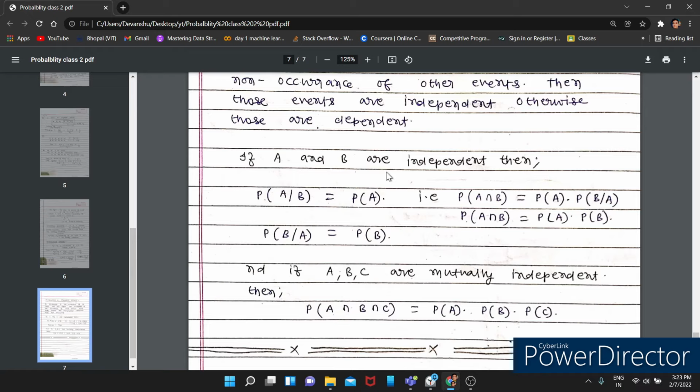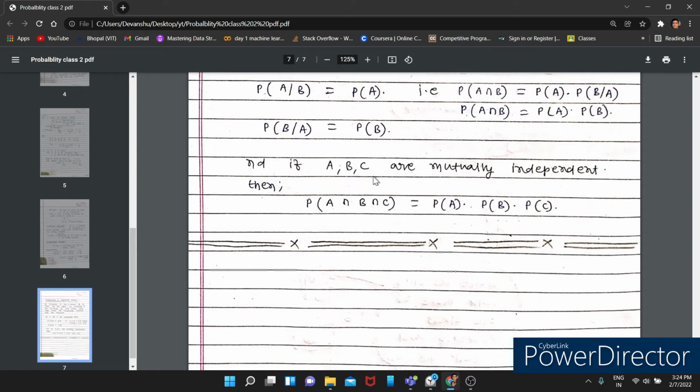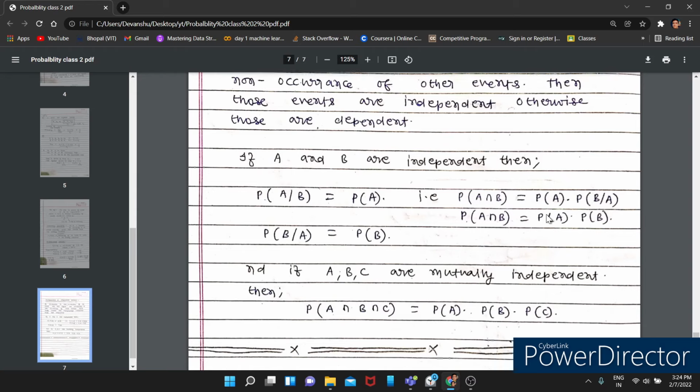When both are dependent, the event B will give a significant effect on event A, and event A will give a significant effect on event B. Now we have taken two events, A and B. Here you can take three events, and if A, B, C are mutually independent, then for A intersection B intersection C, the probability is P(A) times P(B) times P(C).